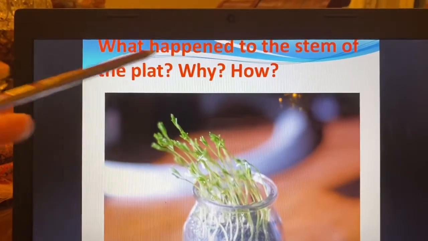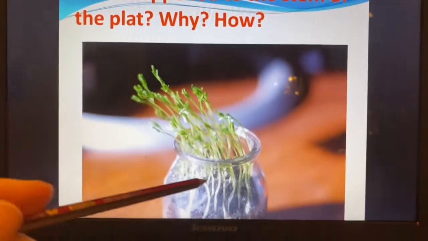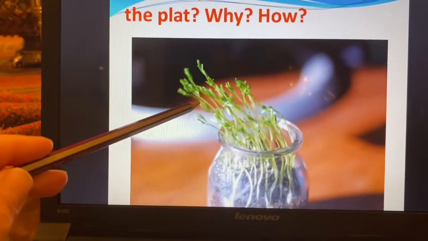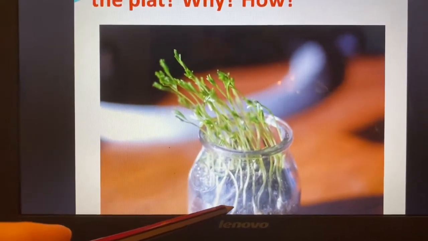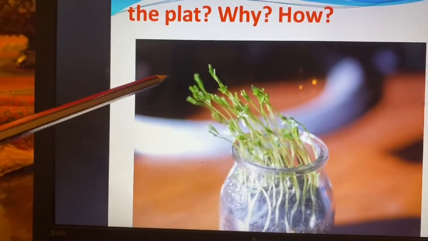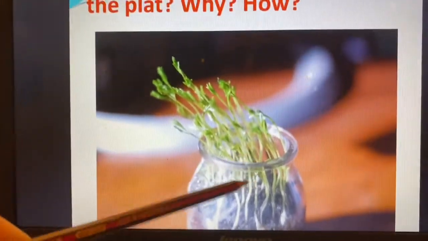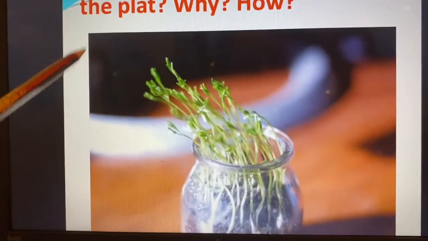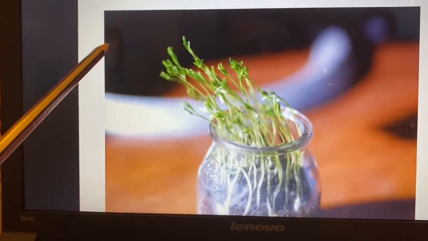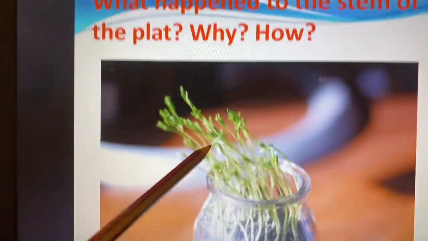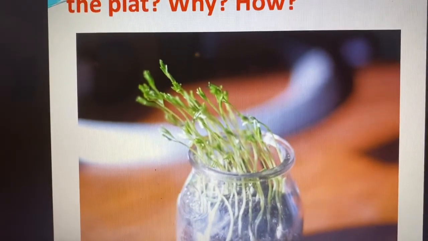Look here. What happened to the stem of the plant? Why and how? Look at the stems. These are called the seedlings, يعني the baby plants at the beginning. Why do you think they are directed this direction? Why are they bent? أكيد because they are heading or directed to the sun. What makes the stem go in the direction of the sun? How and why? We will study this today.